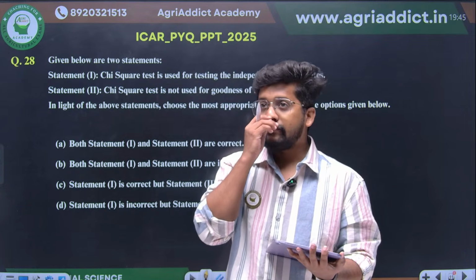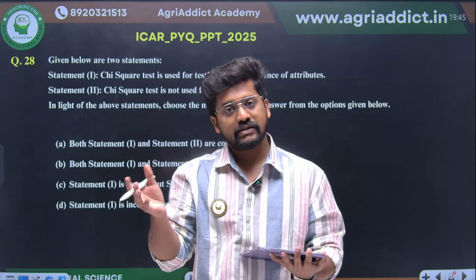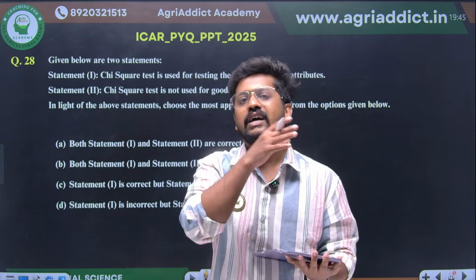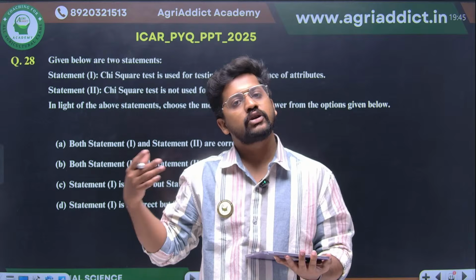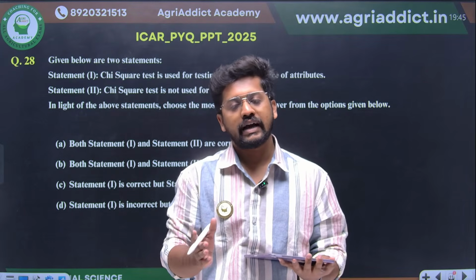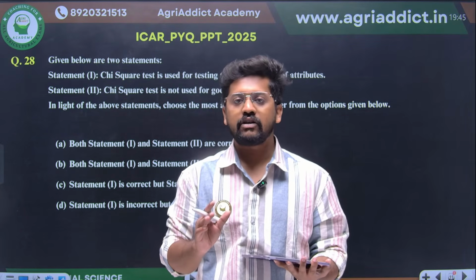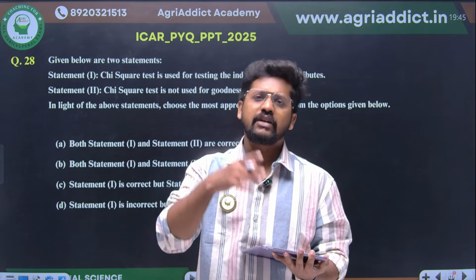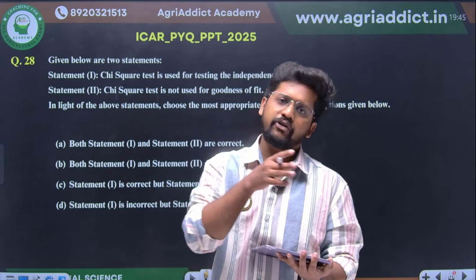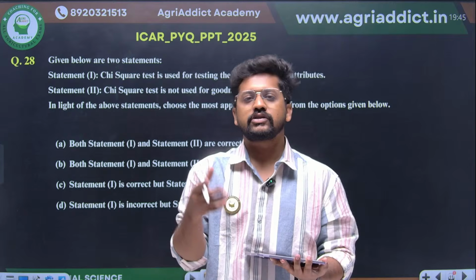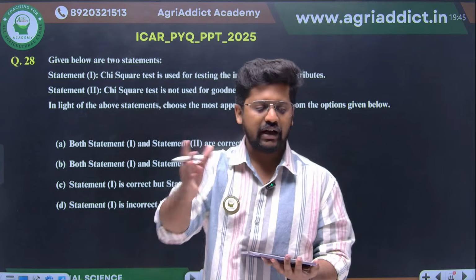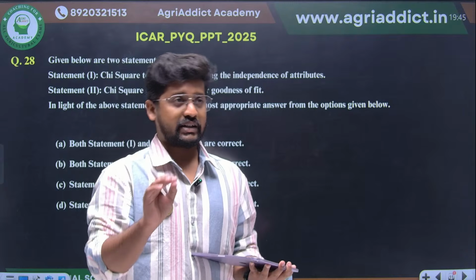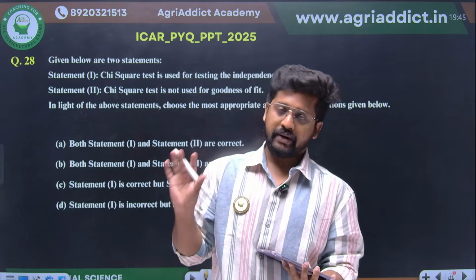So when we are coming to the parametric test as well as the non-parametric test, for the parametric test generally we will be having continuous variables. But when it comes to the non-parametric test, mostly we'll be having categorical variables. And there are some other basic criteria also, like normal distribution is required for the parametric test. Normal distribution is not required for the non-parametric test, which is actually having a little more depth, but we don't want it right now. So basically, we should understand which are the parametric tests and which are the non-parametric tests.